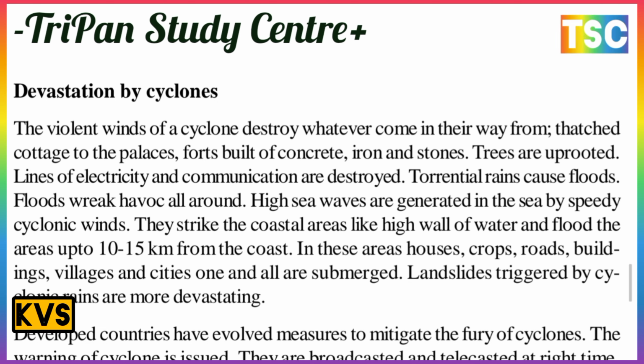High sea waves are generated in the sea by speedy cyclonic winds. They strike the coastal area like a high wall of water and flood the area up to 10 to 15 kilometers from the coast. In this area, houses, crops, roads, buildings, villages and cities are all submerged. And landslides triggered by cyclonic rain are more devastating.